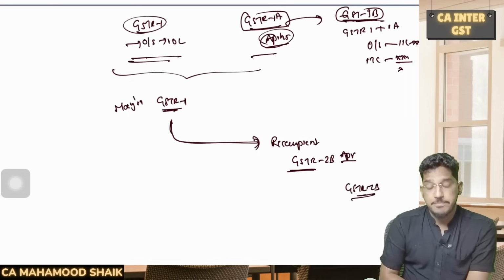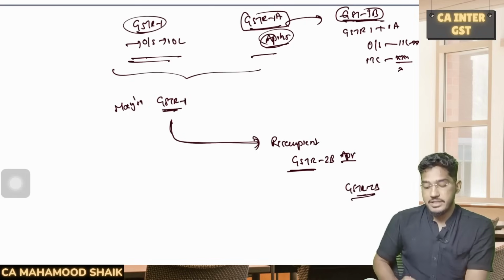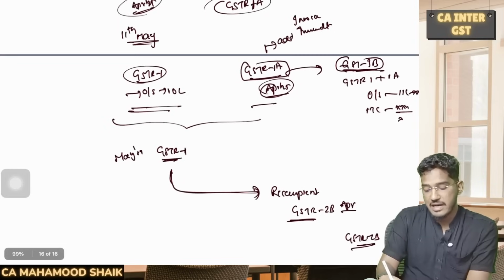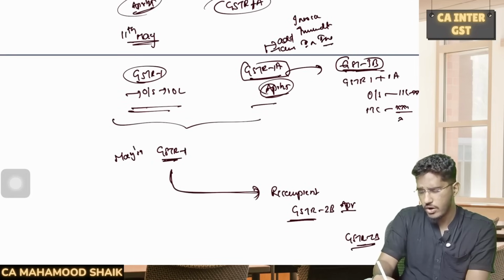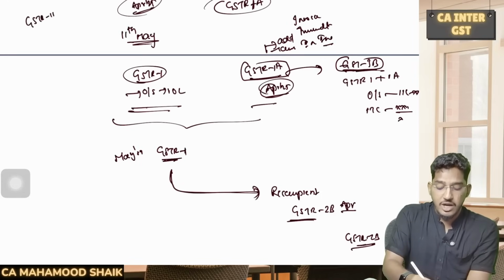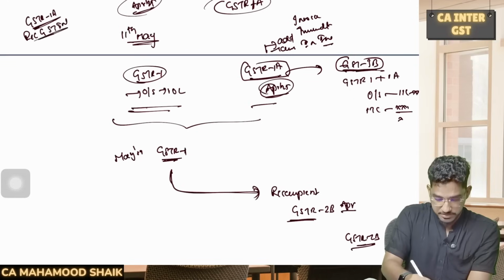Able to understand, everybody? And one more point I would like to explain here. Through GSTR 1A, you can make all the changes: you can add the invoice, change the amount, change the invoice number, change the invoice date, all that you can do. But one thing is not permitted through GSTR 1A. What rectification can't you do? The recipient's GSTIN you can't change.